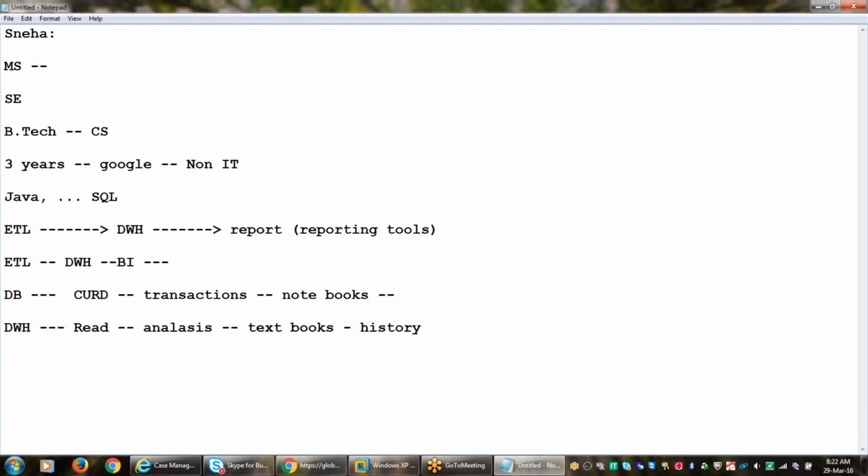So they will know all these things. They should have this information in the data warehouse. They should maintain the complete history information. It means for the last 1 year, in which month the sales is good for a particular product.